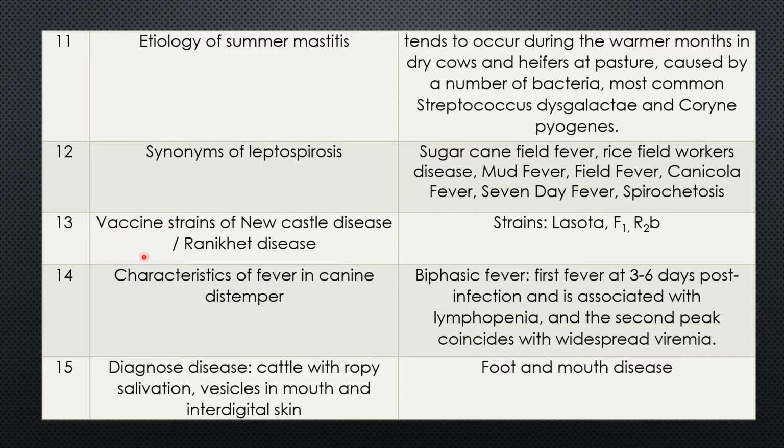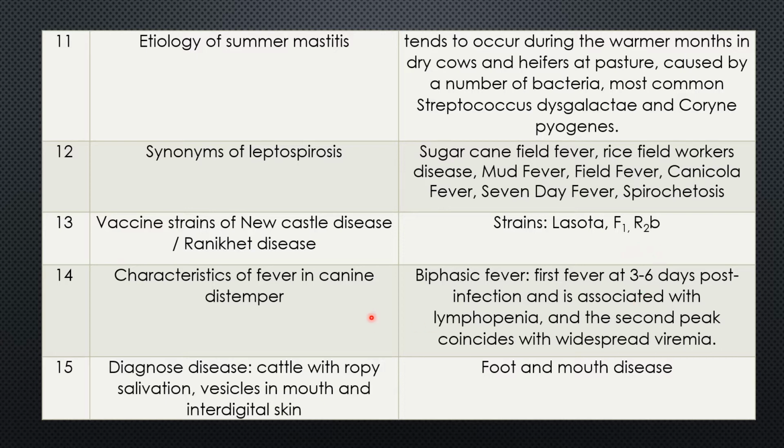Question 13. Vaccine strains of Newcastle disease, also called Ranikhet disease. Generally, there are three strains used for vaccination: Lasota, F1, and R2B.